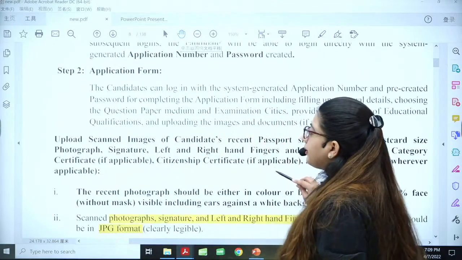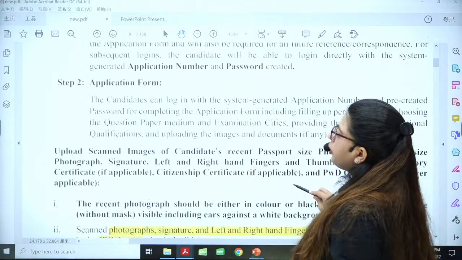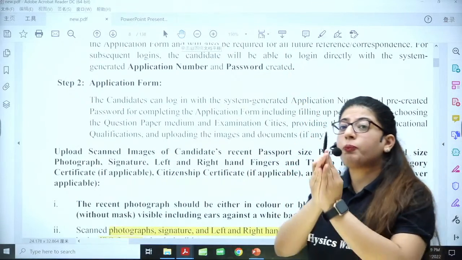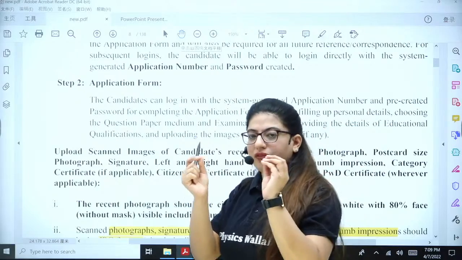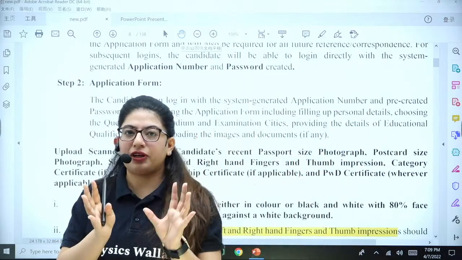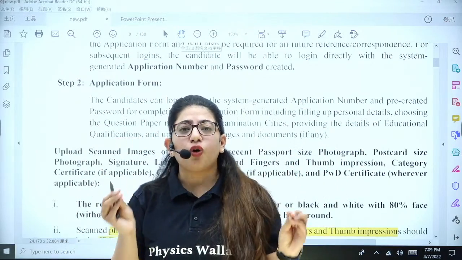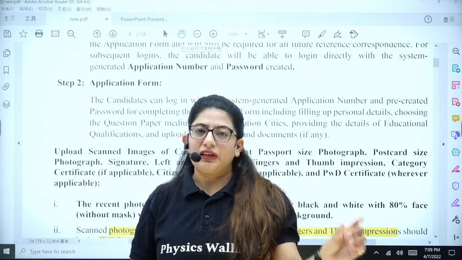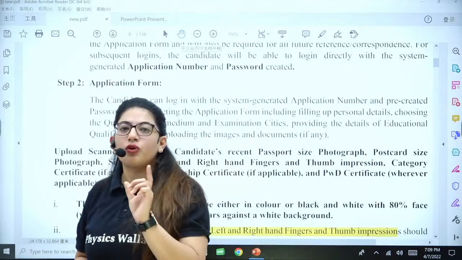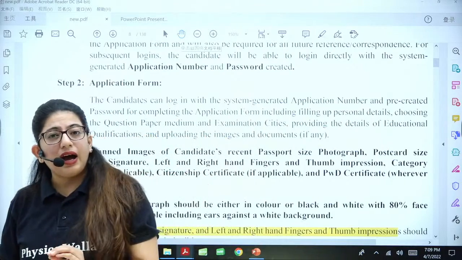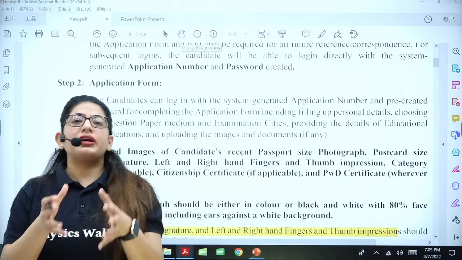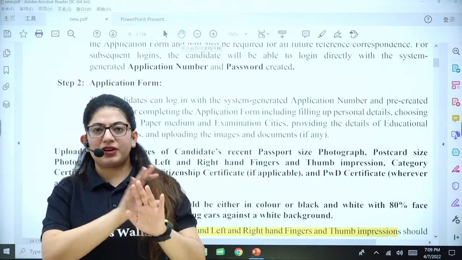Okay. Then the third step is your payment. So if you have done 2 steps, but you have not paid, right? You have submitted the application form, you have submitted all your documents, but you have not paid, your application form will be nullified. It will not be considered as a true application. Once you have done the payment, only then you will get the complete application form. Otherwise, it will be rejected.